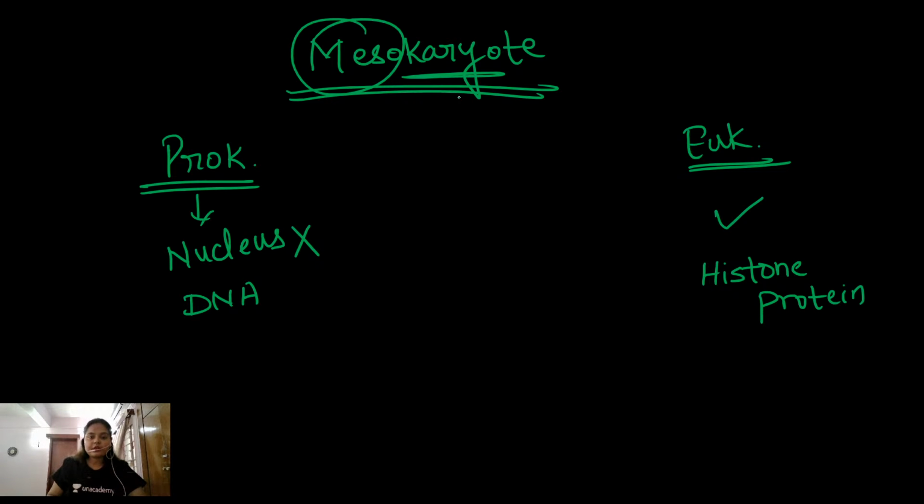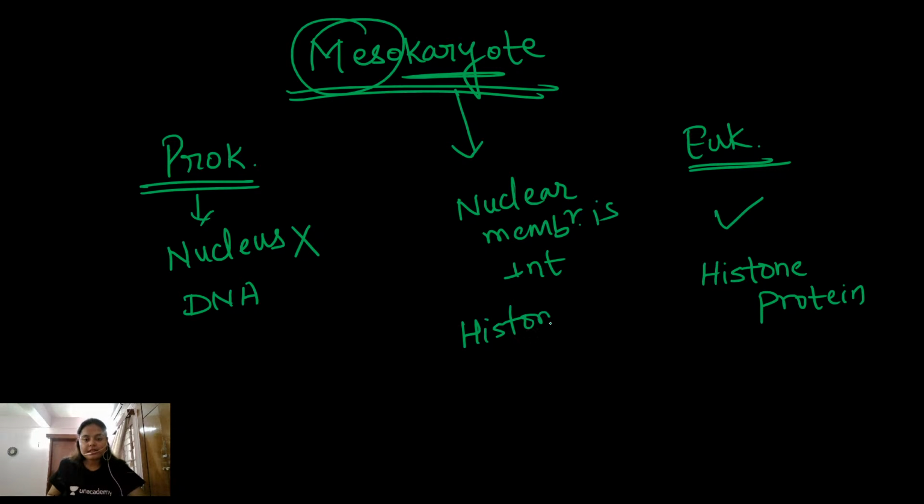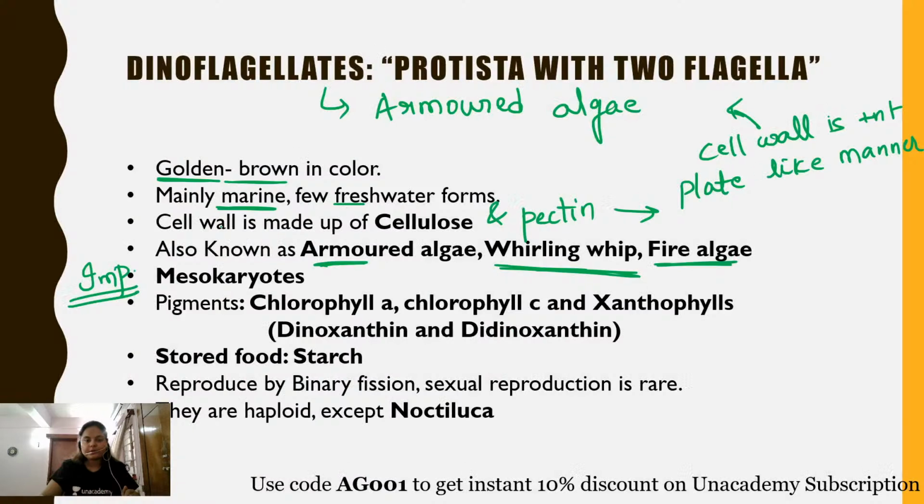Now, in mesokaryotes, what happens? Nuclear membrane and nucleolus are present, but what is absent? Histone protein is absent. So histone protein in dinoflagellates is absent, but nuclear membrane and nucleolus are present, and that is why they are termed meso, that means an intermediate type of nucleus. Intermediate between whom? Between the prokaryotes and the eukaryotes. Got it? So they are mesokaryotic in nature.